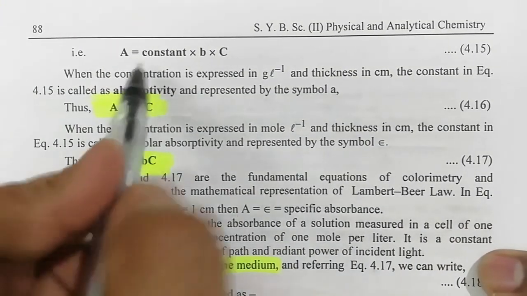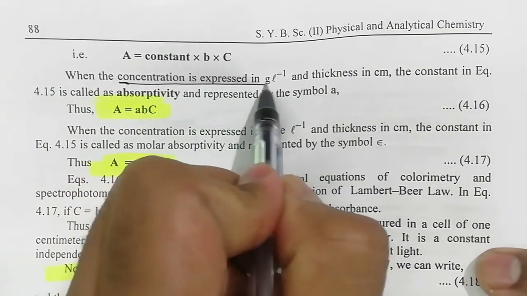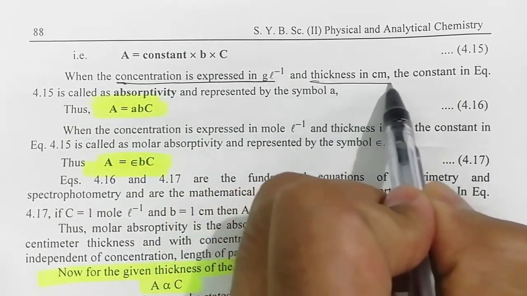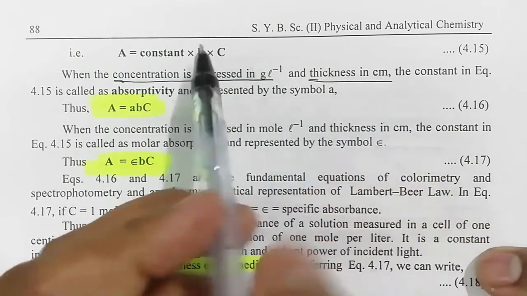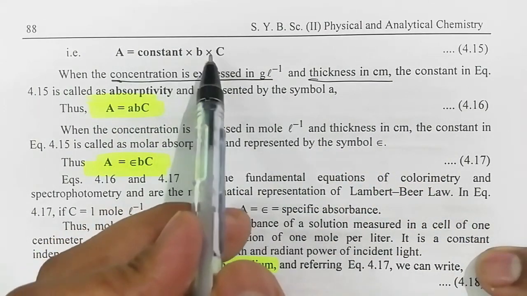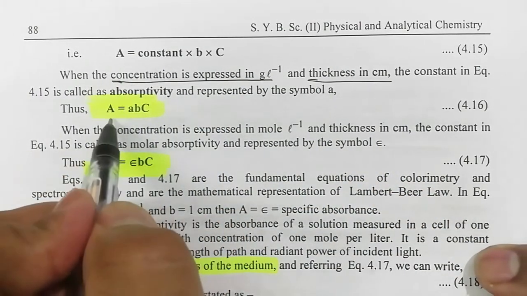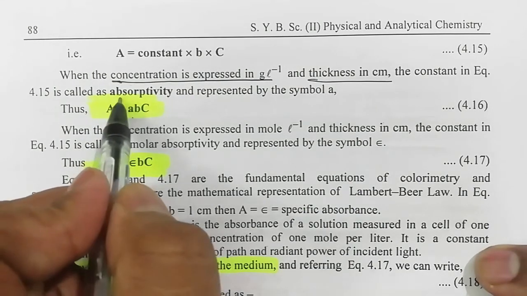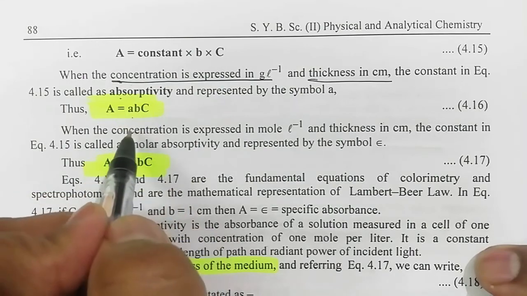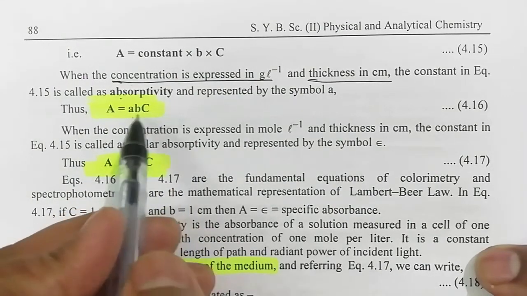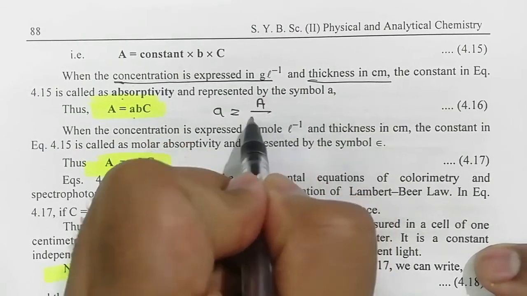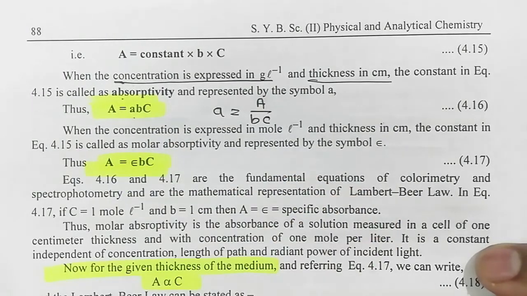Now, when the concentration is expressed in gram per liter and thickness in centimeter, then the above equation A is equal to constant into BC will become A is equal to small a into BC, where small a stands for the absorptivity. Okay, so what is absorptivity? Absorptivity is defined as A upon B into C.